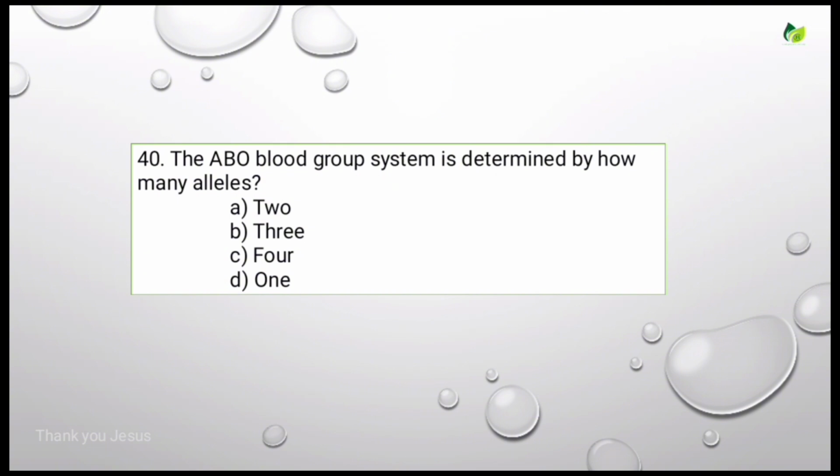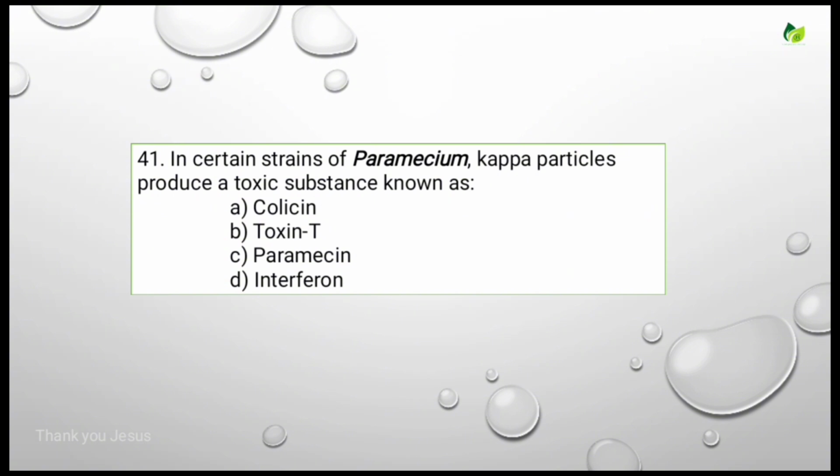The ABO blood group system is determined by how many alleles? Options are 2 alleles, 3 alleles, 4 alleles, 1 allele. 3 alleles is the correct answer. Let's see the next question.